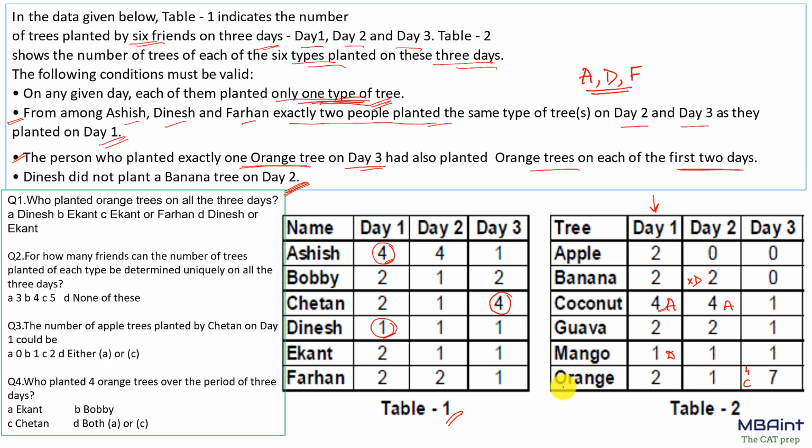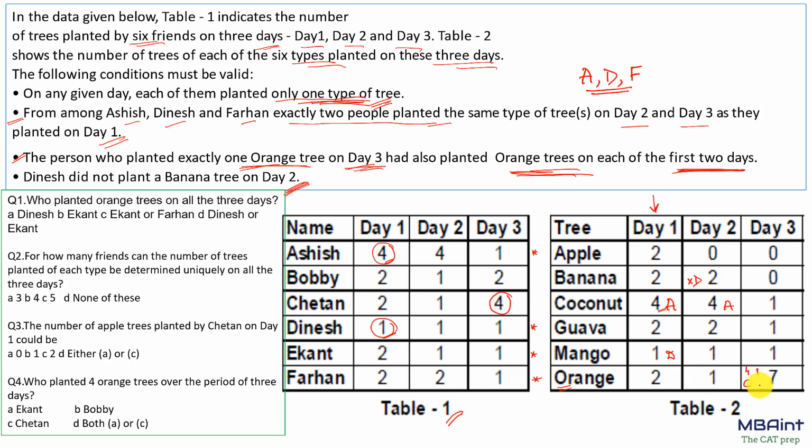Now we know something about orange. Some information was given: the person who planted exactly one tree on day 3. So there would be a person who would be planting just one tree on day 3, and that particular person has planted orange trees on each of the first 2 days. Now who could be that person? Now a person planting just one tree on day 3 could either be Ashish, or Dinesh, or Ekant, or Farhan.